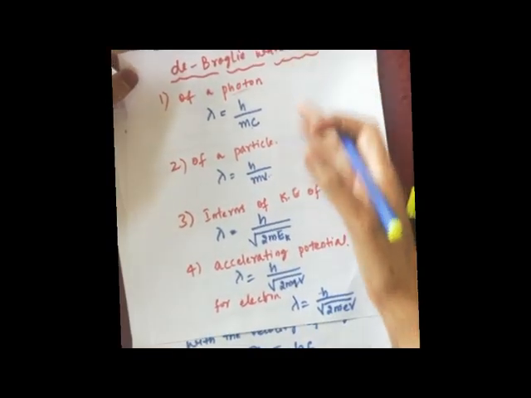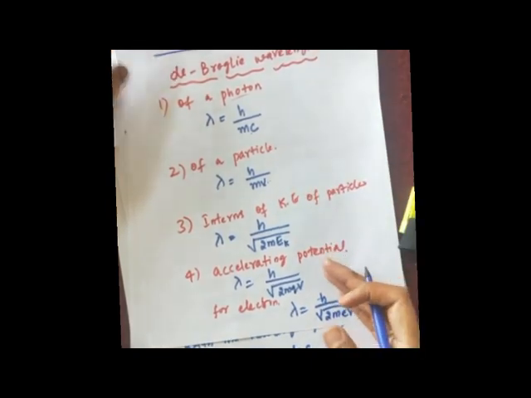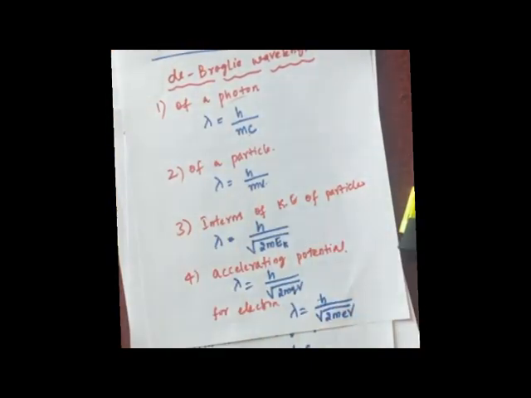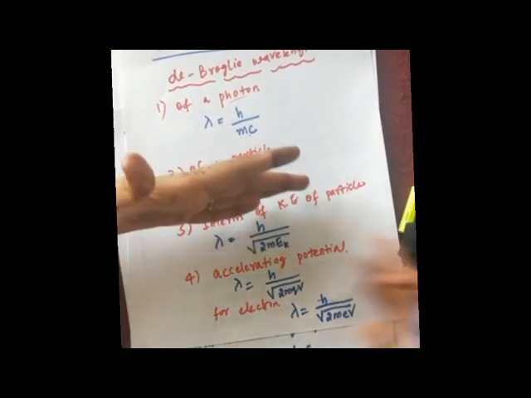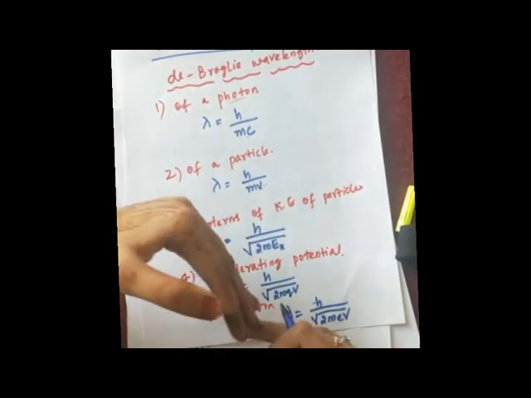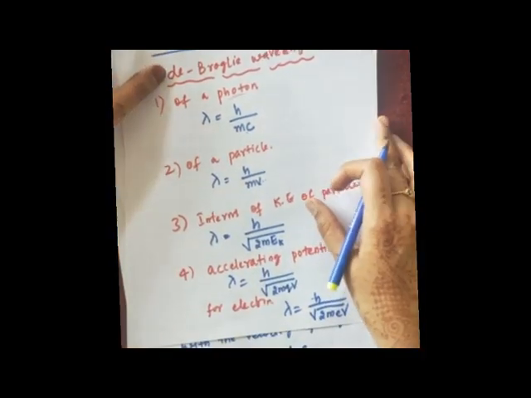So these are the expressions for de Broglie wavelength in terms of some other quantities. One is for a photon, one is for a particle in general, then in terms of kinetic energy, in terms of accelerating potential, and in terms of accelerating potential for an electron.